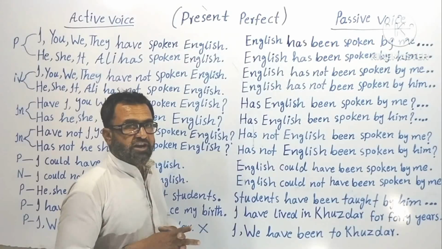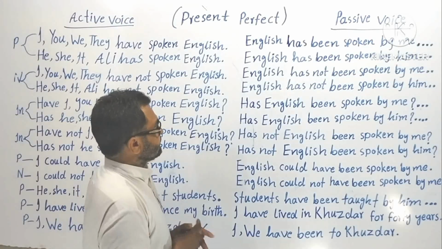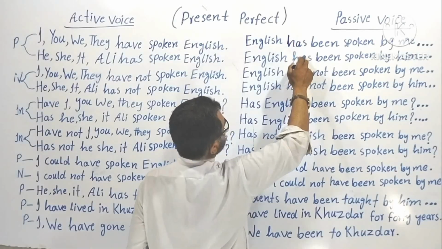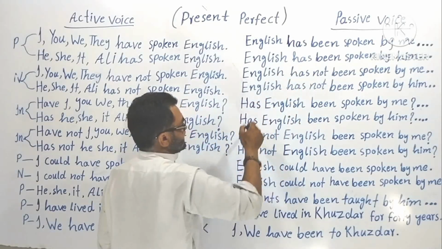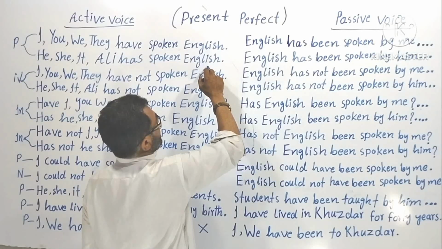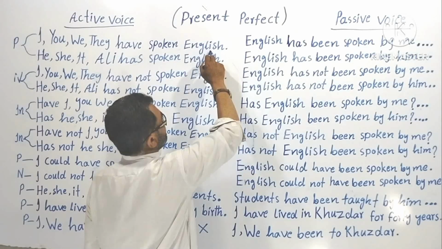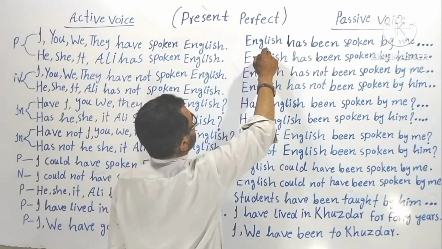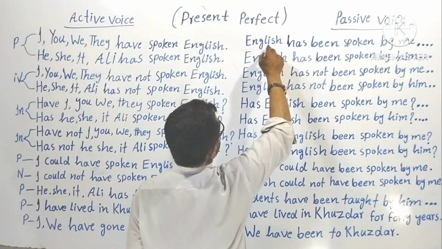Now here I would like to tell you one thing, that you can see these helping verbs are "has". Why? Because of the object of active voice. In active voice, the object is singular. That's why it has become the singular subject of passive voice.